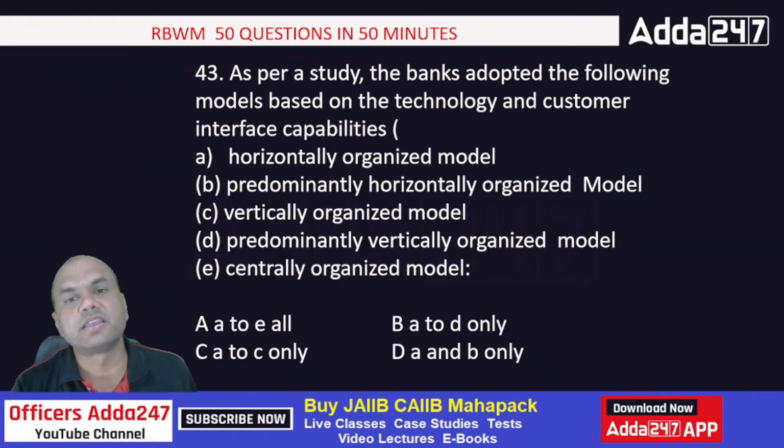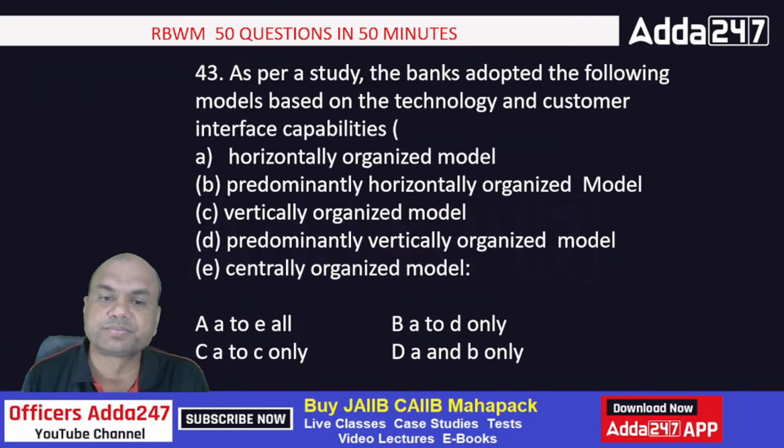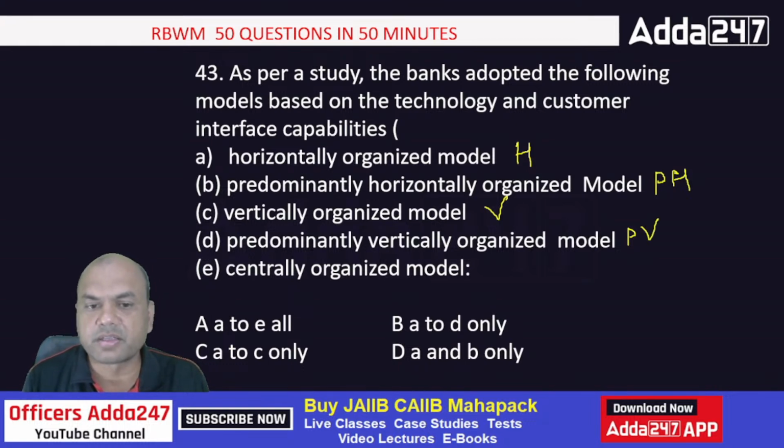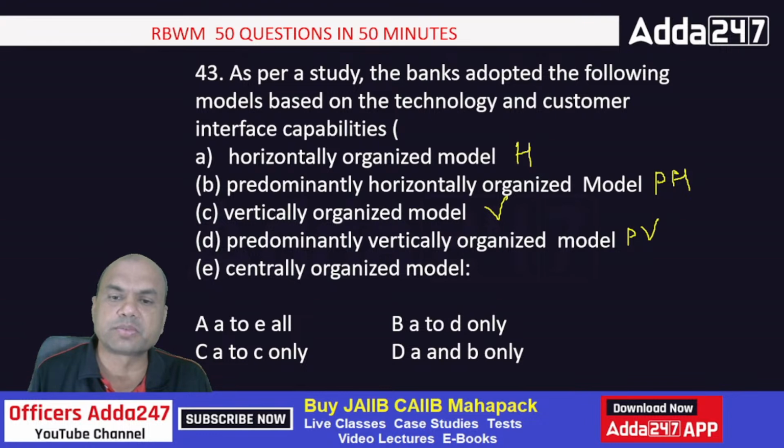As per the study, banks adopted the following models based on the technology and customer interface capabilities. What was this? Horizontally, just now we discussed this. H, I'll write it. H, then PH, then V and PV. And what is this last one? This is a trick. Centrally organized model. So I'll just write it C.